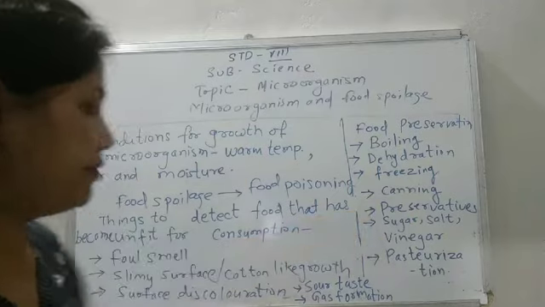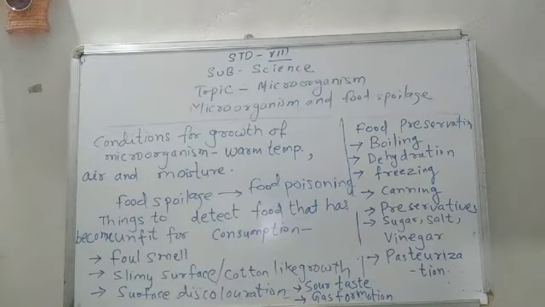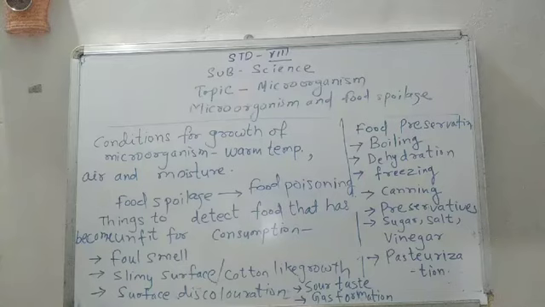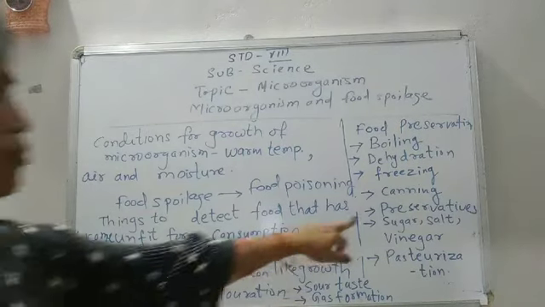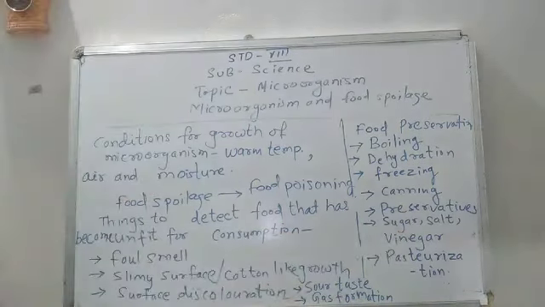Another is preservatives. Preservatives are those substances which are added to food to keep the food fresh for a longer time. In the sauce and tomato ketchup which your mother must be making at home, we use preservatives. The use of sugar, salt and vinegar is very common.